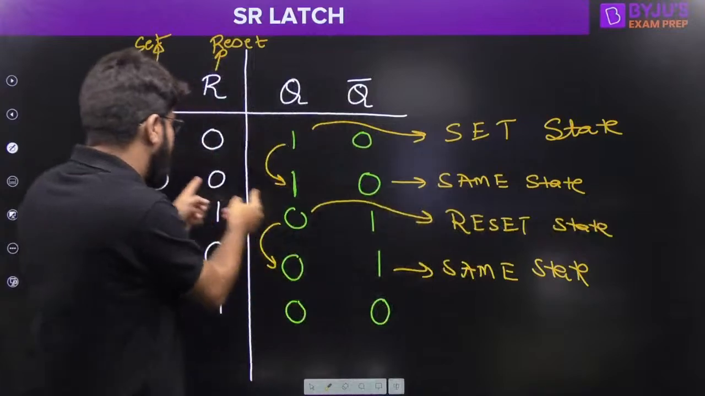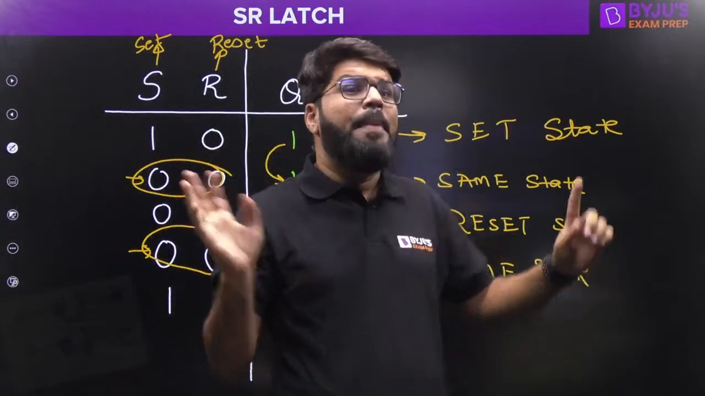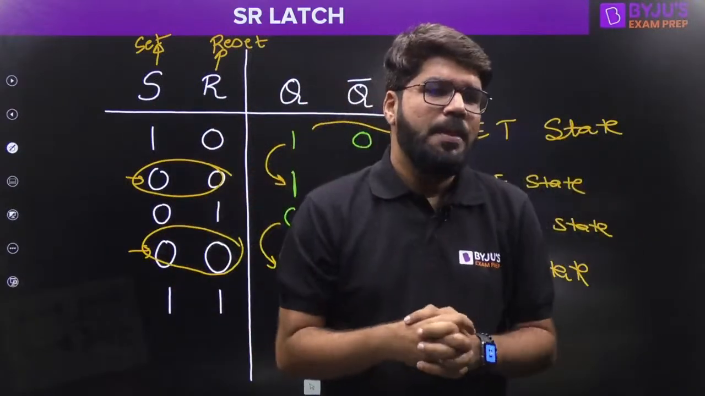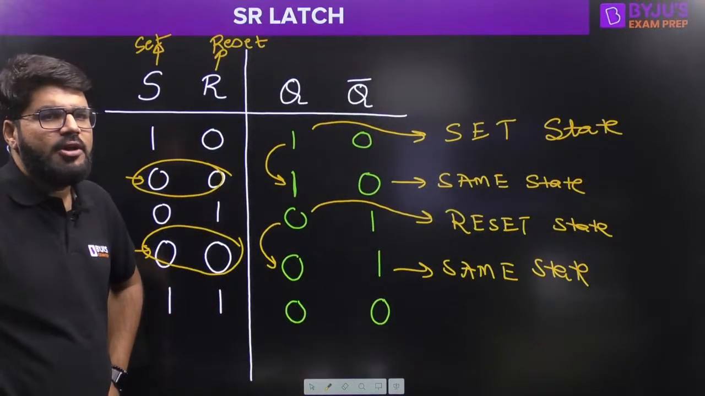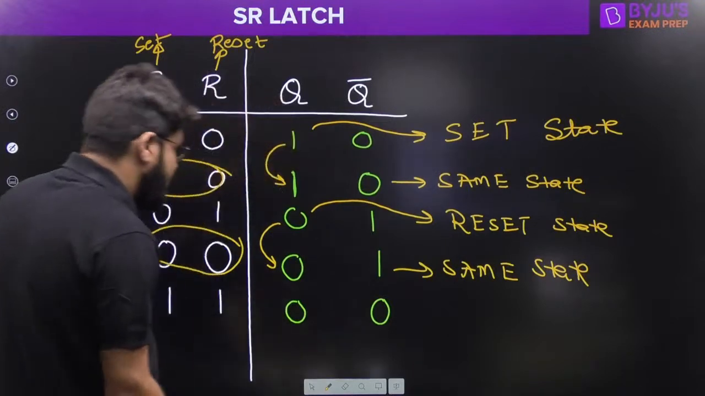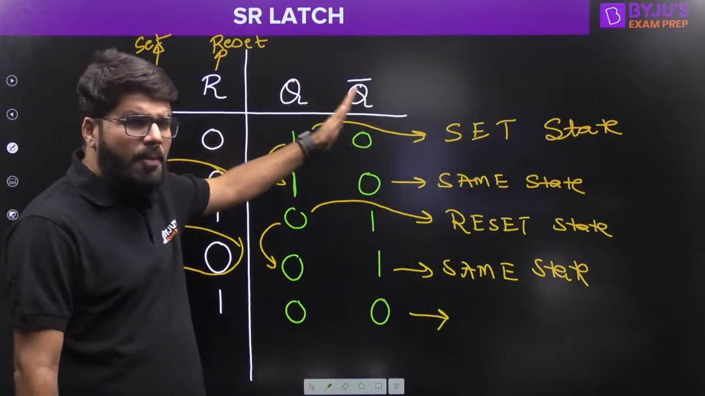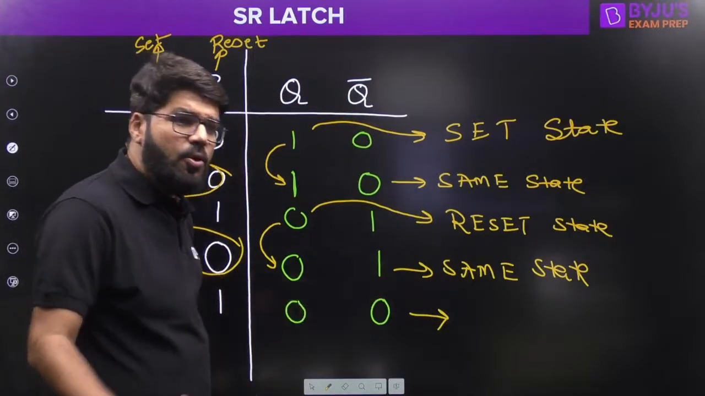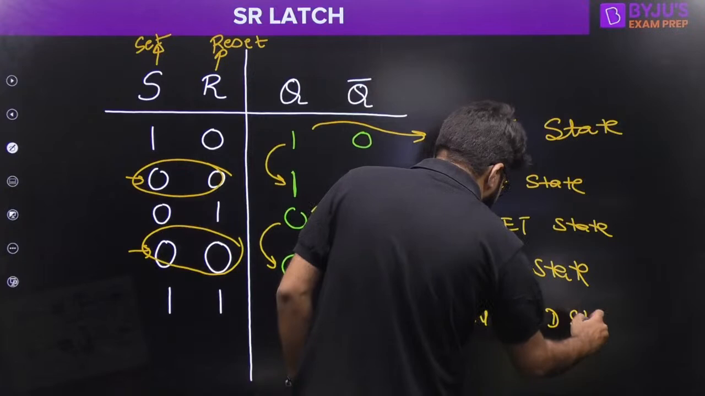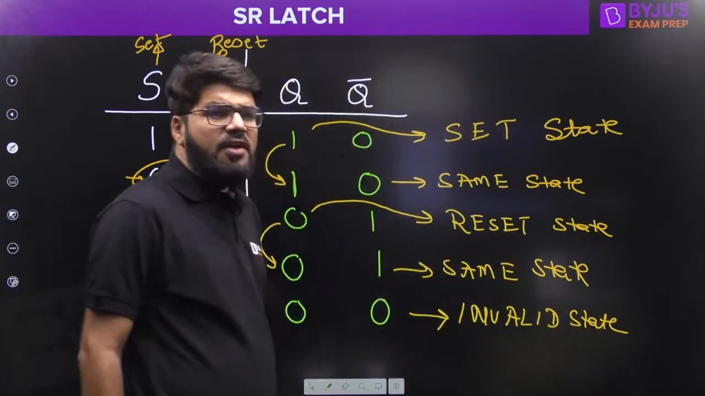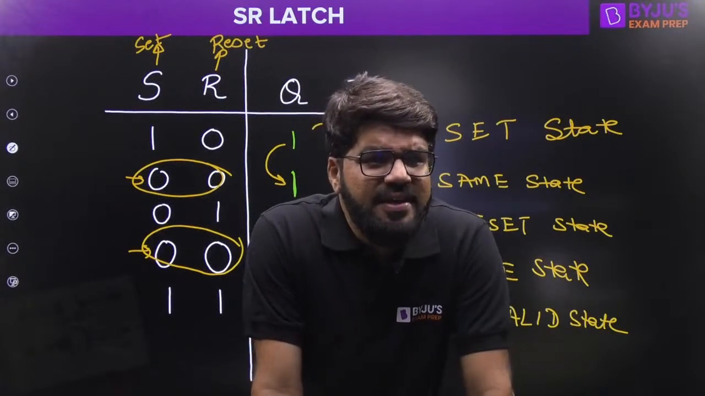Now, one is for setting the device, one is for resetting the device. If you don't apply any of them, then the device is in the same state, nothing happens. But if you apply both of them, what happens? When you apply both of them, Q and Q bar, which are supposed to be complements of each other, both turn out to be 0, and we call it an invalid state. Why do we call it an invalid state?